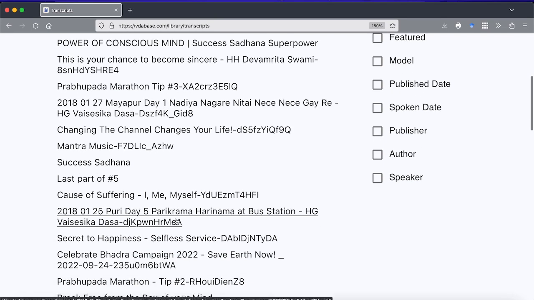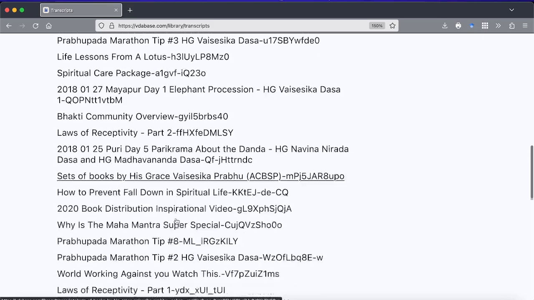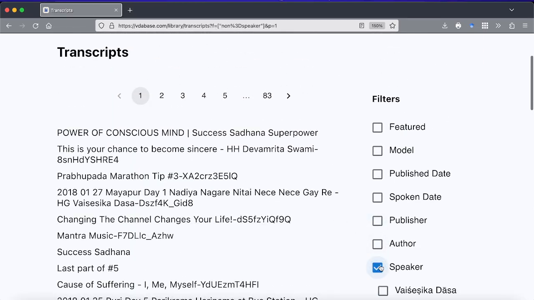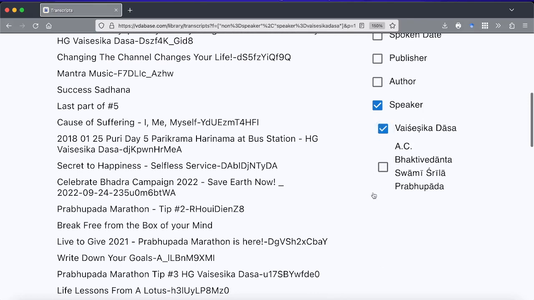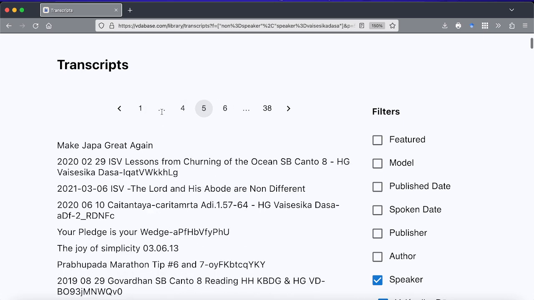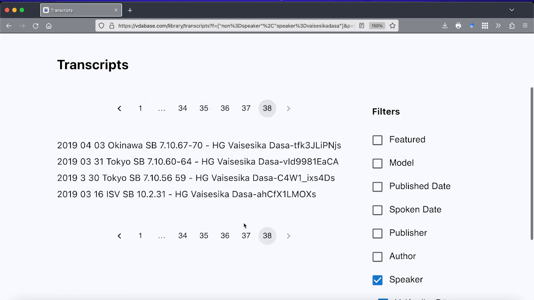And as you can see, there are many different types of transcripts on this. All the different transcripts for both Prabhupada and Maharaj are on it. So we can filter by that again here. Let's say we only want Vaisheshika Das's transcripts. So we get here, and then we can go through the different pages. You can see all the different transcripts that exist.